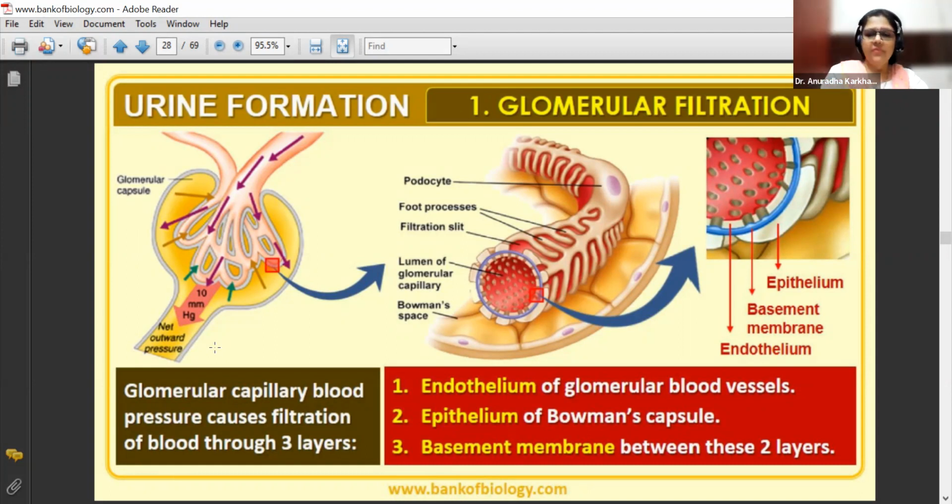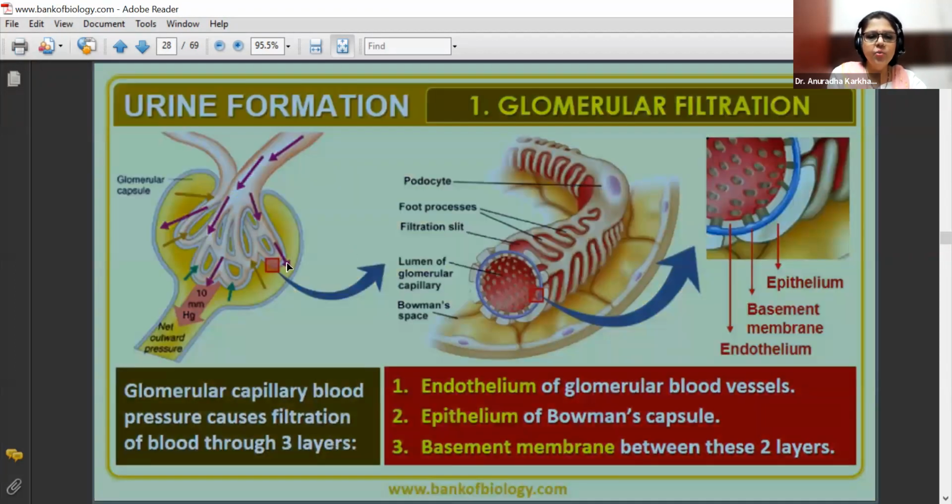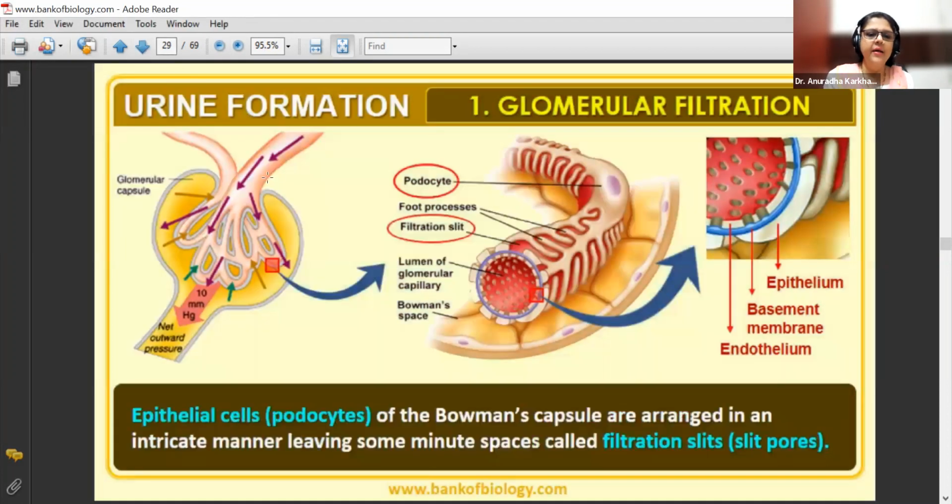Now what happens here? ये diagram will again come in the next one, don't worry. So when you look at this particular diagram, here you can see this one area looks like this. This is called as a podocyte, foot processes, filtration slit, lumen of the glomerular capillary, and this is the Bowman's capsule. Now what exactly is this? I'll talk about it, don't worry. Then you can see the epithelium, the basement membrane, and the endothelium. So the filter, ऐसा इन तीनों में से ये कुछ बाहर स्क्वीज होगा, तो क्या बाहर स्क्वीज होगा वो भी देखेंगे.